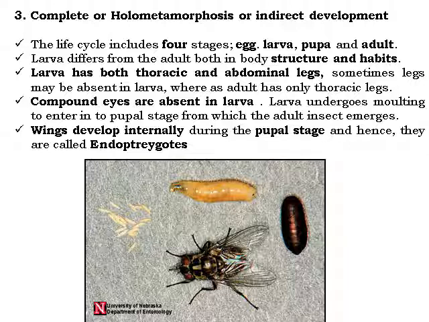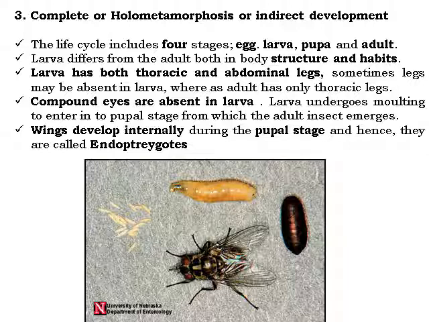First is the egg, second is larva, then pupa, and adult. Larvae differ from adults in both body structure and habits, like feeding or mouth parts. Larvae have both thoracic and abdominal legs. Sometimes the legs may be absent in larvae, whereas adults have only thoracic legs. Adults also have a functional pair of wings and functional legs, but in larvae, the legs may be present or absent, or may be on different thoracic and abdominal segments.